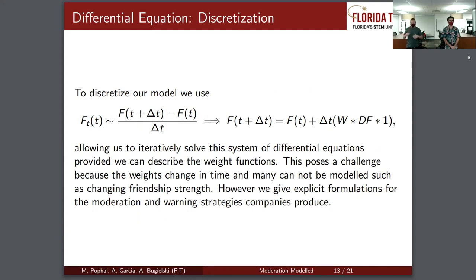So to discretize this system, which we have to discretize because the weights are too complicated to model, we can't model the strength of friendships over time. We apply the usual first order discretization with the previous step, time step, and derivative inside.